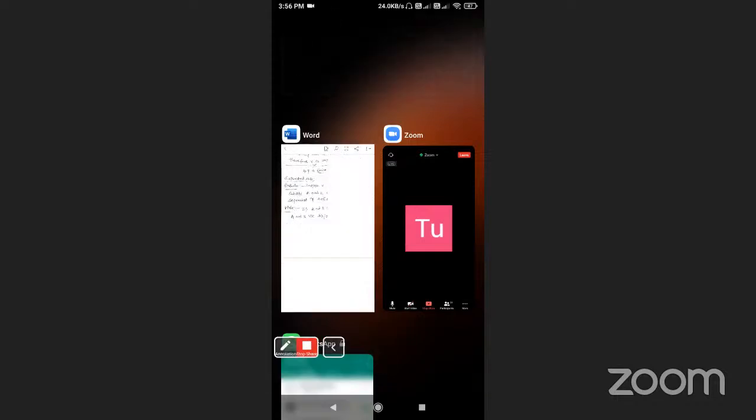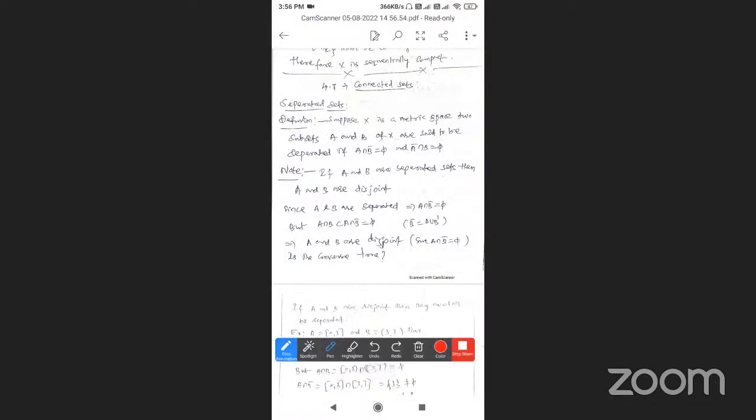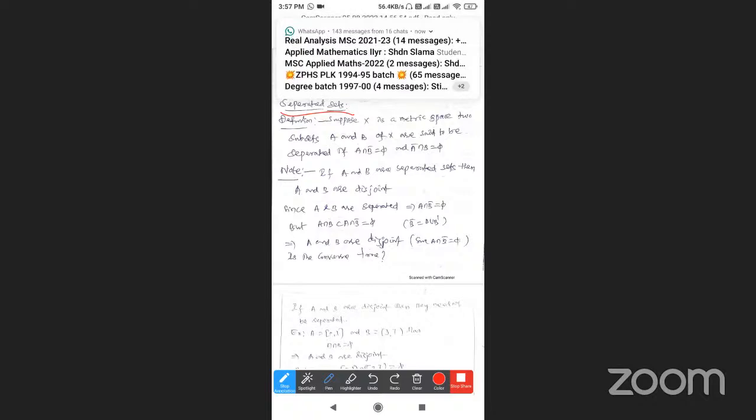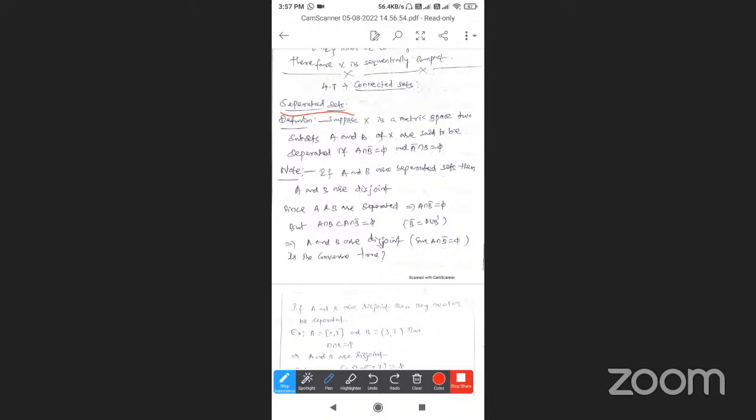What is a connected set? Before that, the topic we need to learn is separated sets. Definition: suppose X is a metric space. Two subsets A, B of X are said to be separated if A intersection B-bar is equal to the empty set and A-bar intersection B is equal to the empty set.